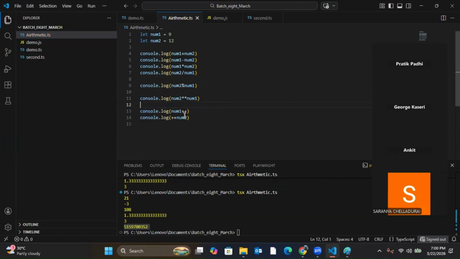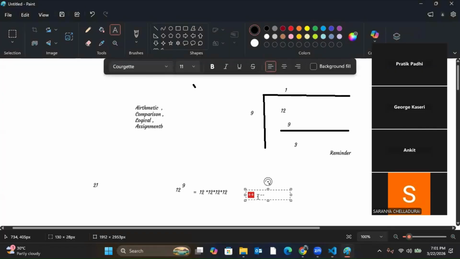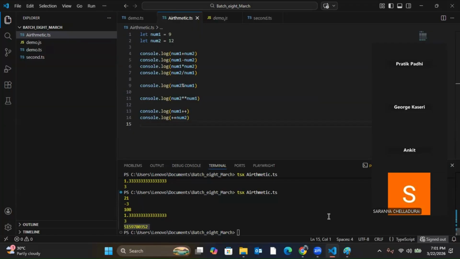or after it. So this incremental operator I can give in two ways: either after the number or before the number. Try to understand this one, it's a bit tricky. So that is number plus plus or plus plus number. One is plus plus, that is incremental, and minus minus, that is decremental, and each can be used either in front of the variable or after it. What is the difference? Let's see the difference. I run it.